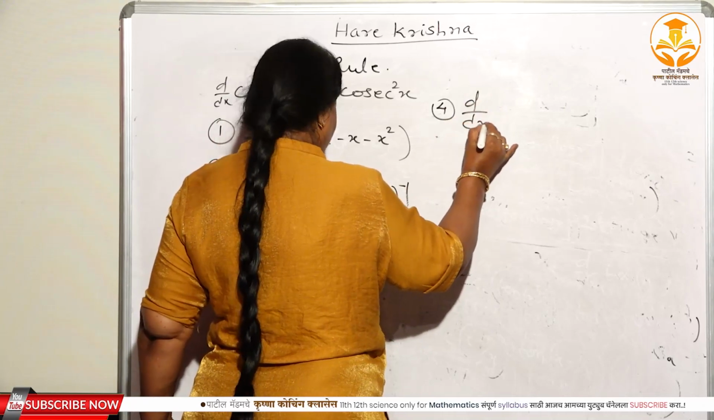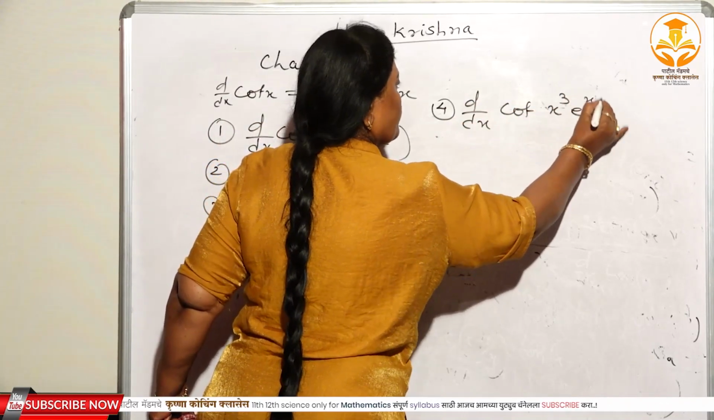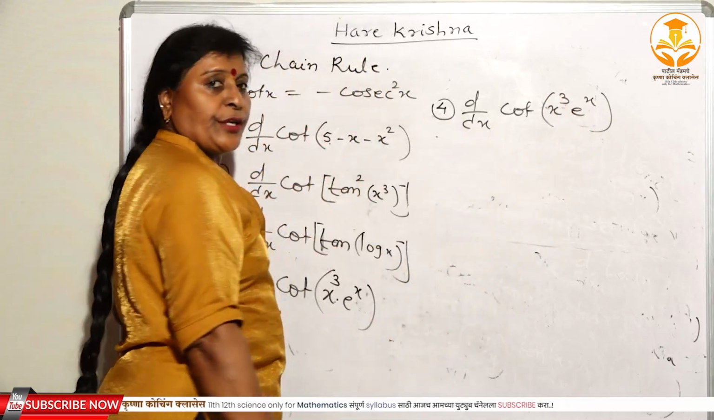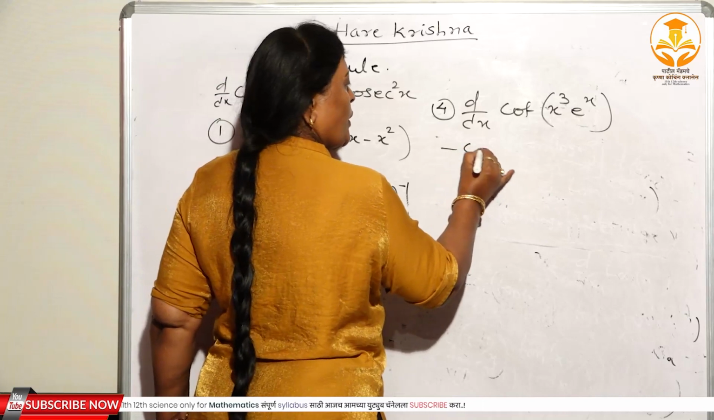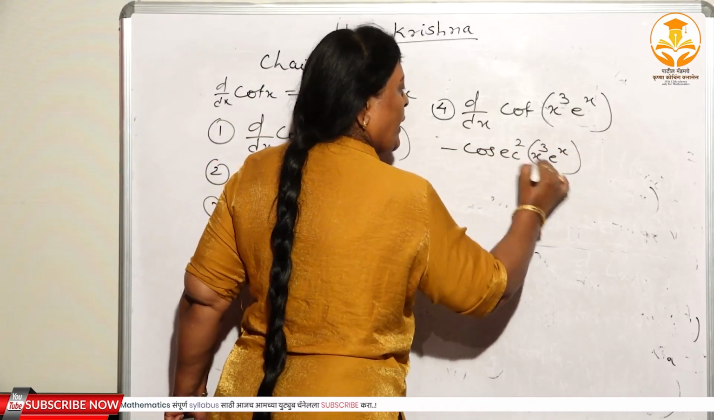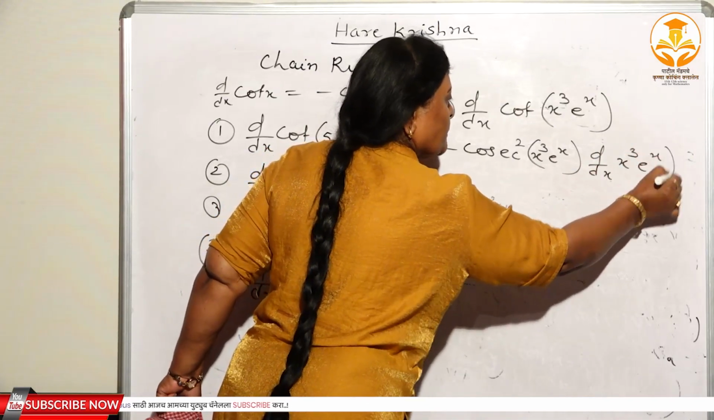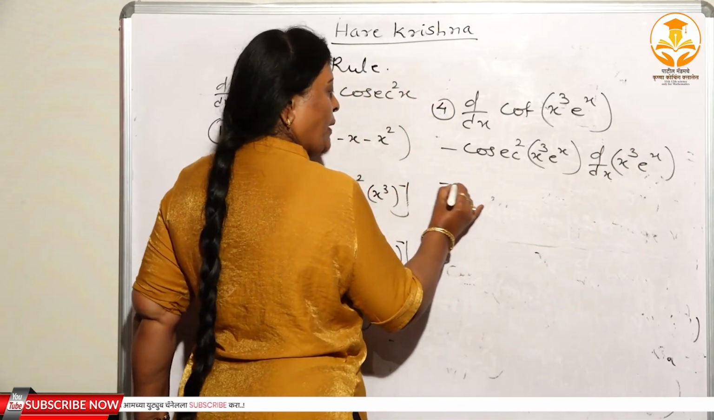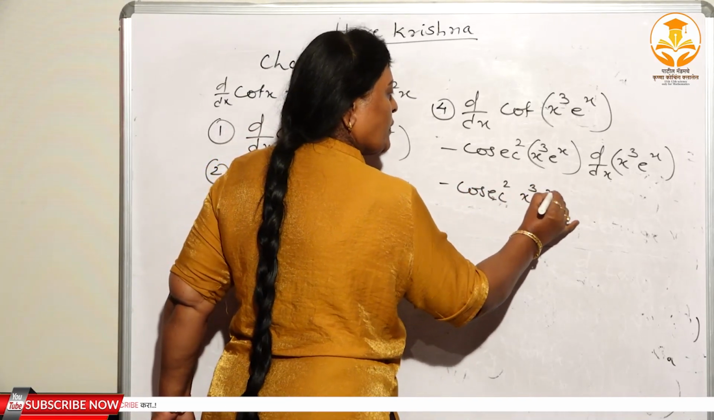d/dx of cot(x³eˣ). Here again you have to substitute u. The derivative of cot u is minus cosec² u, so minus cosec²(x³eˣ). Again, d/dx of x³eˣ. Right? Now minus cosec²(x³eˣ).